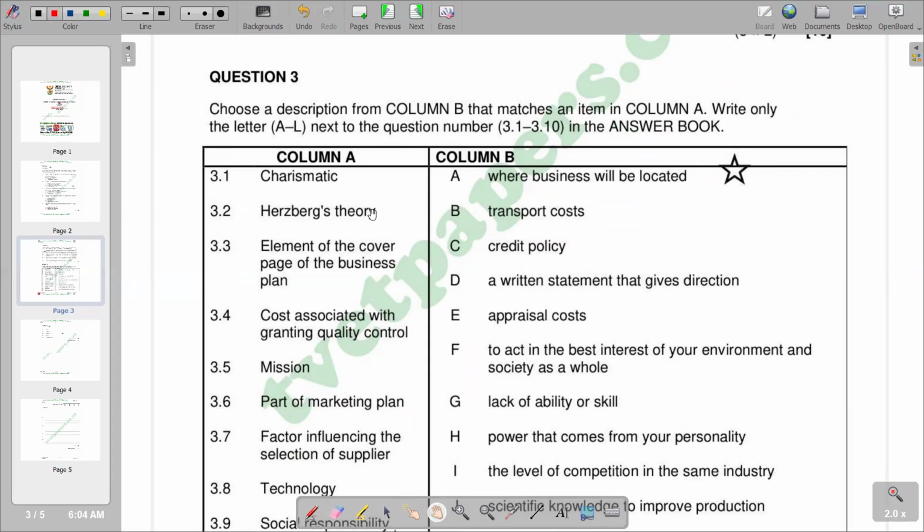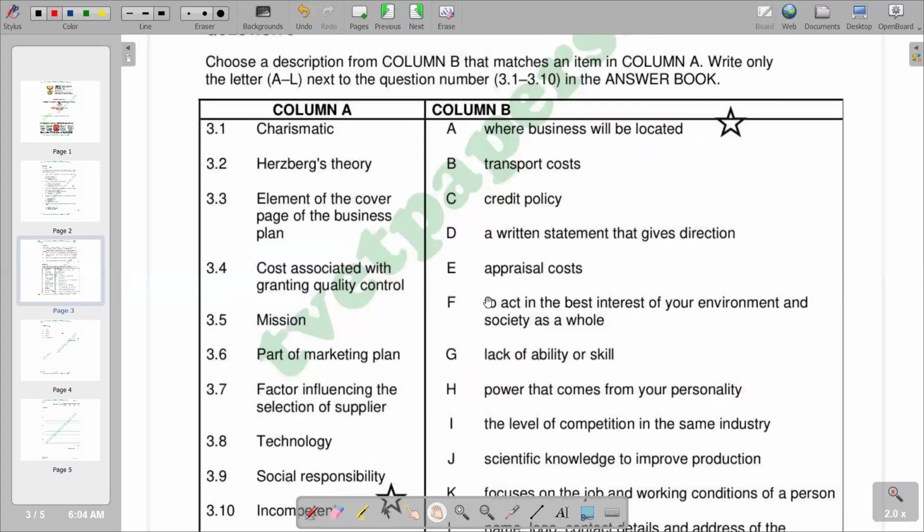Charismatic is basically a special quality that some people have naturally, and that makes them able to influence other people. According to the responses given, we can match the explanations, and H becomes the correct response.